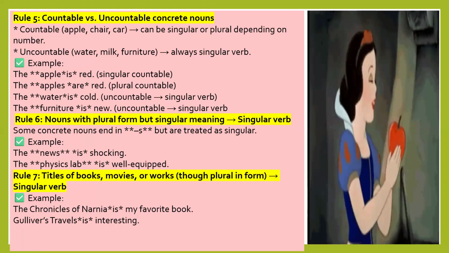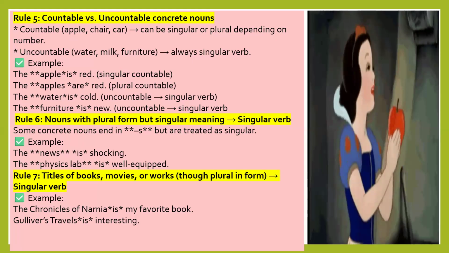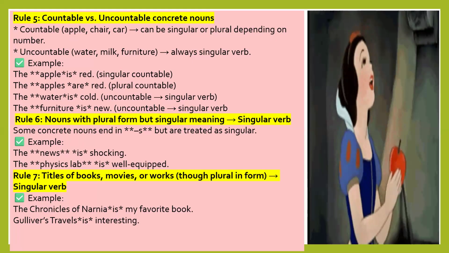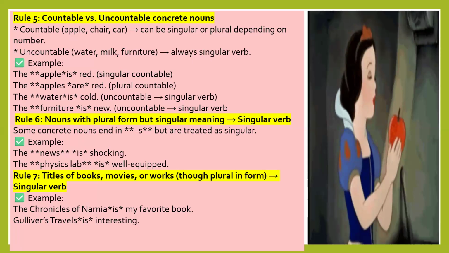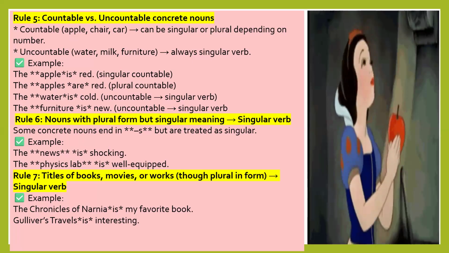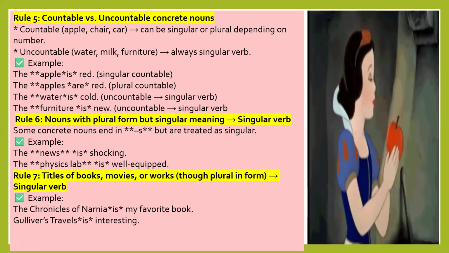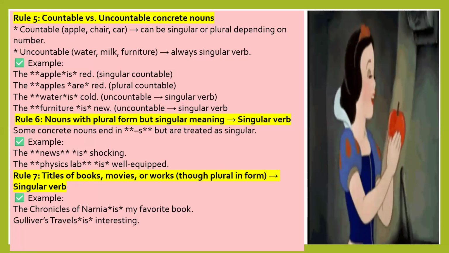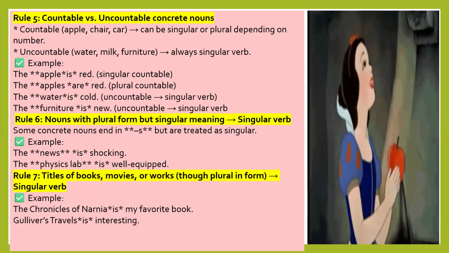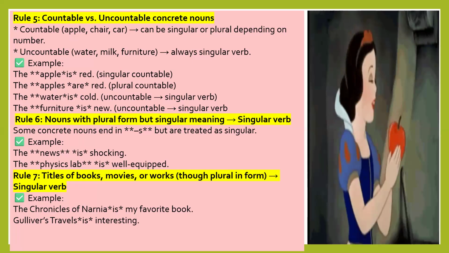Rule 6, nouns with plural form but singular meaning. It takes a singular verb. Some concrete nouns end in s but are treated as singular. Example: news, physics, mathematics. So it uses a singular verb. The news is shocking. The physics laboratory is well equipped.